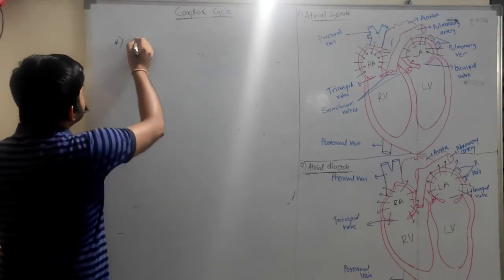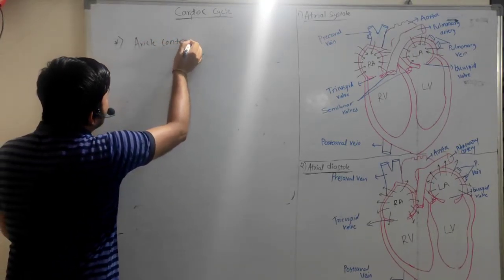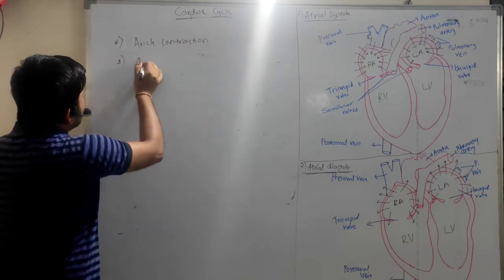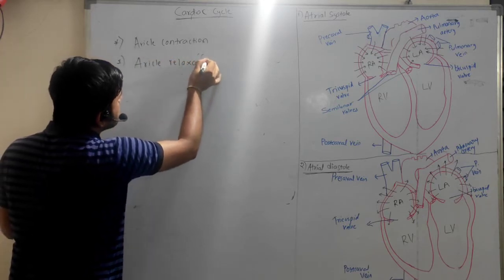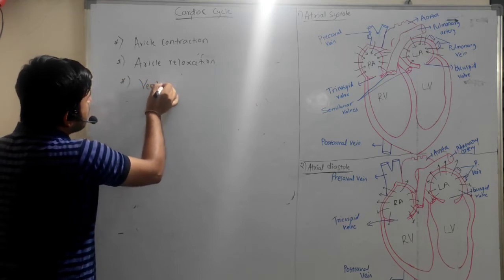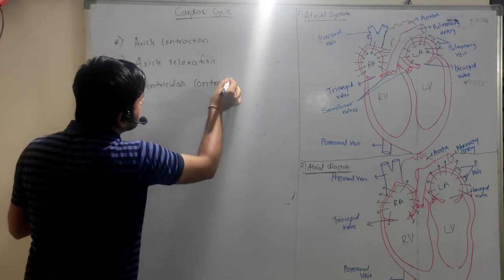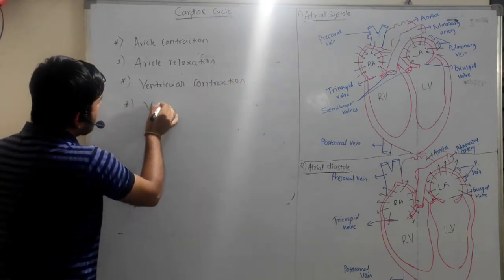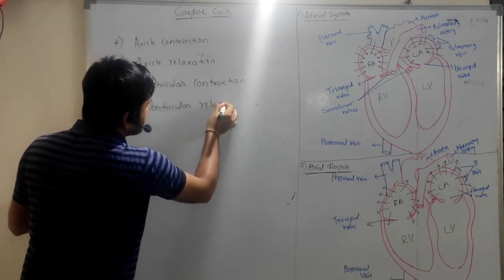So first is auricle contraction and auricle relaxation, and ventricular contraction and ventricular relaxation.